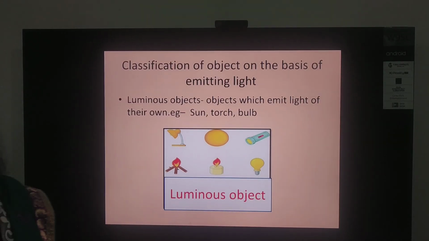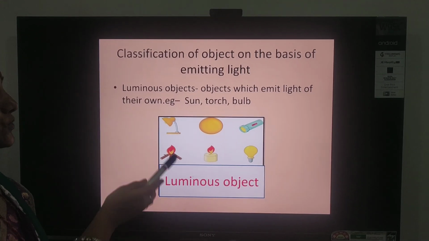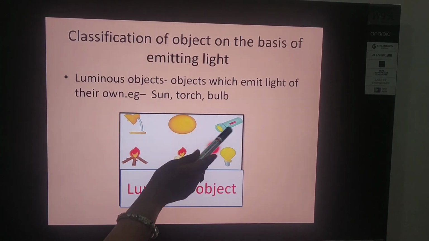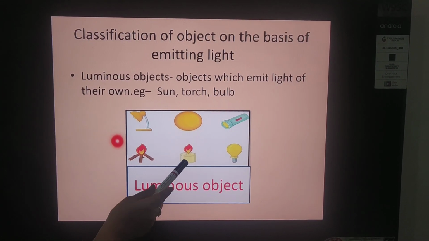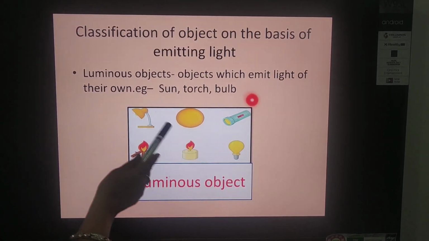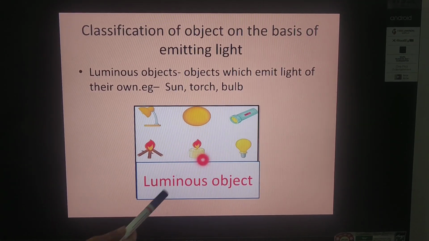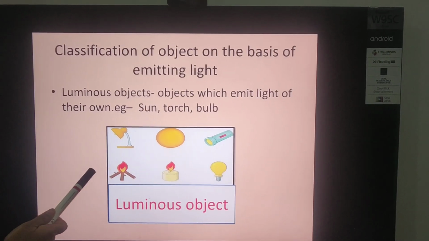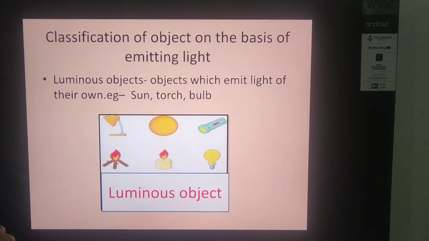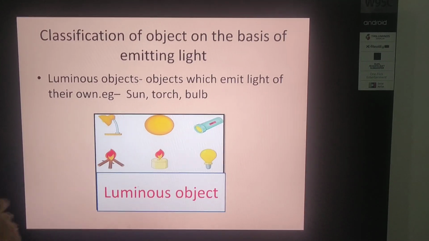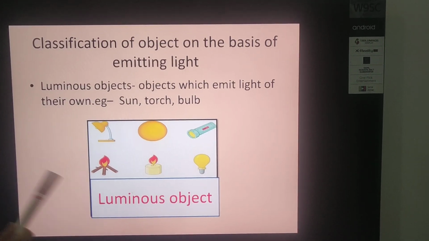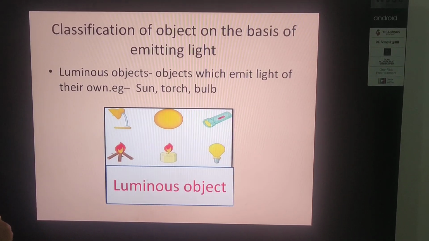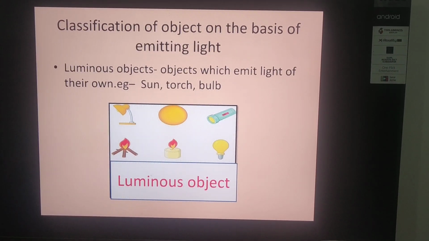There are sources like bulb, sun, torch, fire, candle. Again, a bulb. These are the objects which emit light of their own. Such types of objects are known as luminous objects. Why? Because they emit their own light and they can produce their own light.